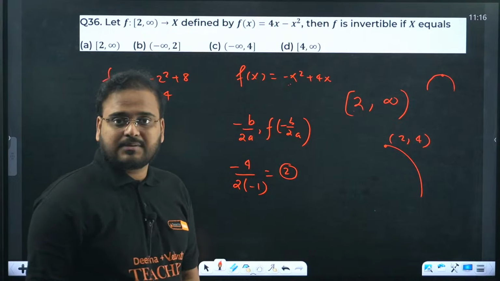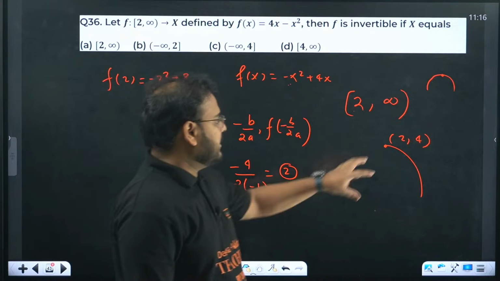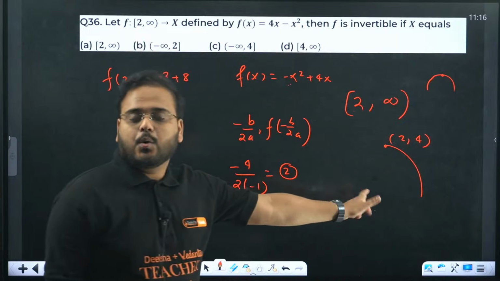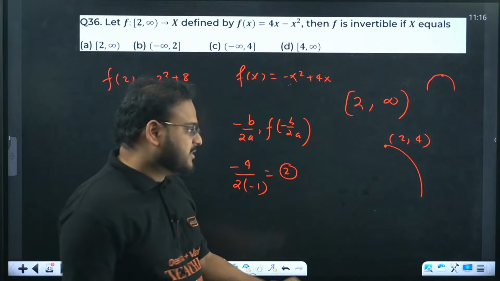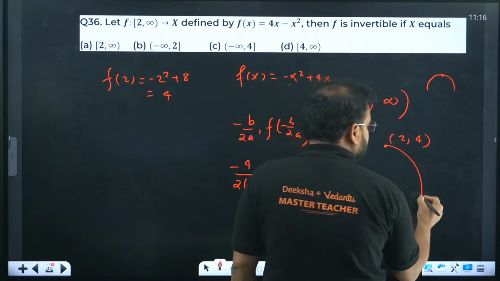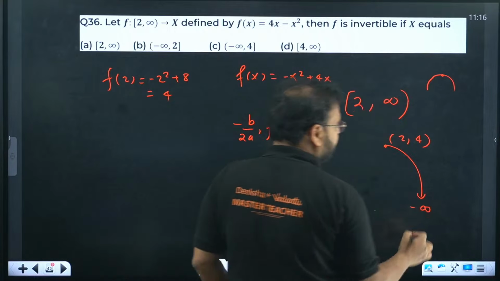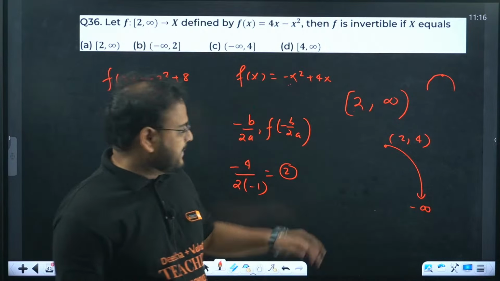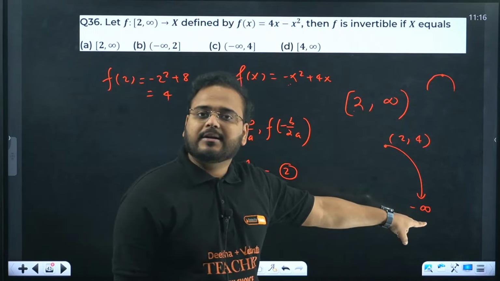Okay. That's my parabola. Great, sir. In this case, think about it. What is the range? Range over here is what, sir? It is going all the way till negative infinity. This parabola is going down. Till what point? Till negative infinity.